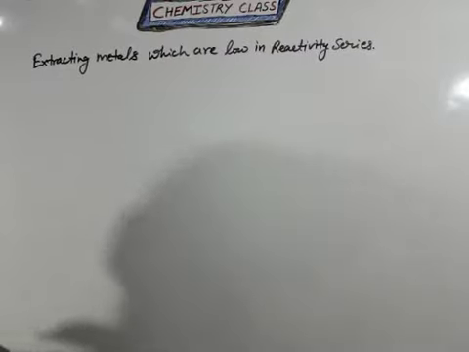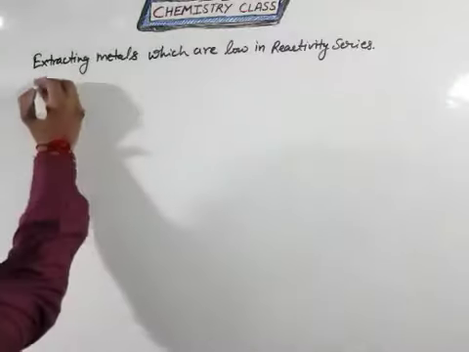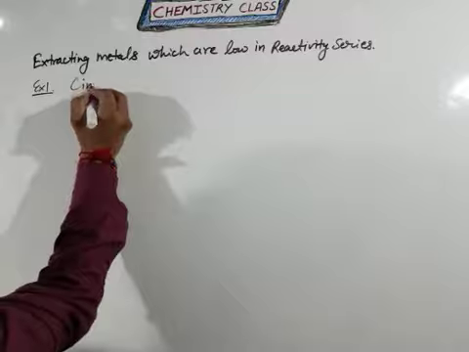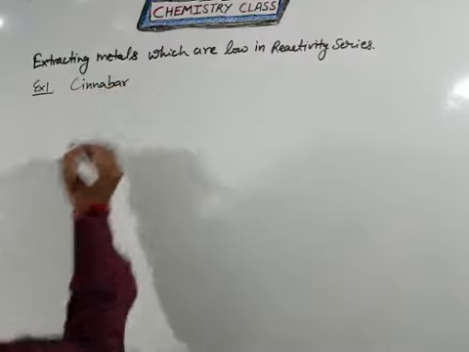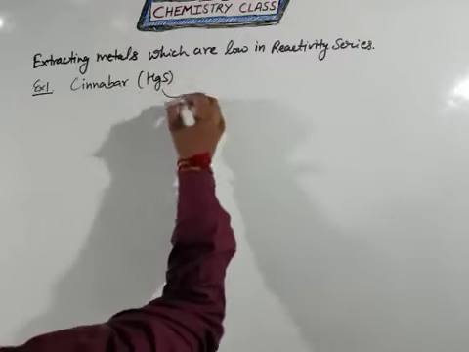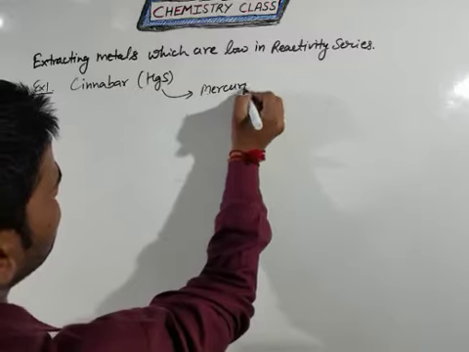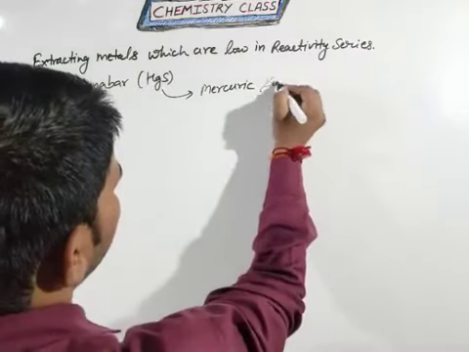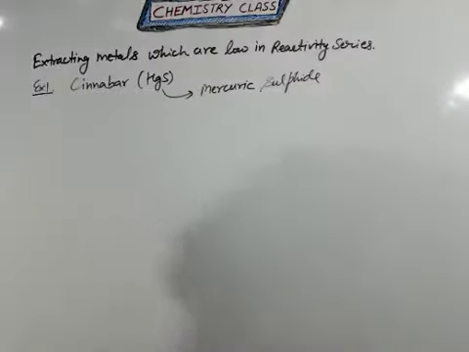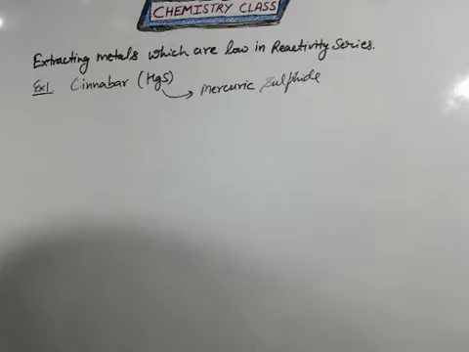Now come to extracting metals which are low in the reactivity series. So students, for this type of metal, we remember the example cinnabar. The common name for HgS is cinnabar, and the chemical name is mercuric sulfide. Clear?